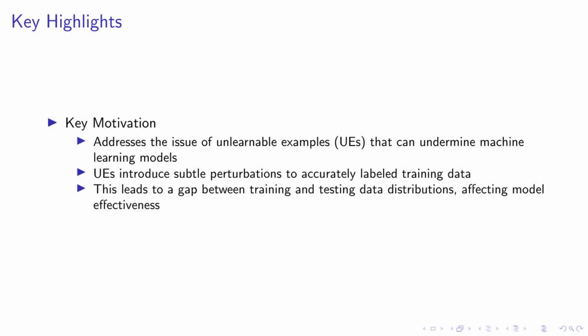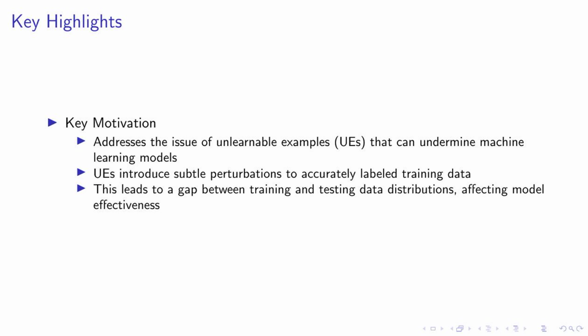Key highlights. Our defense strategy: we present a robust defense strategy against UEs, which can be used to neutralize harmful data in training sets. This strategy can also be used to counter attempts at preserving data privacy. Benchmarking potential: our method not only serves as a strong defense mechanism, but also has the potential to be a benchmark for evaluating existing attack methods.